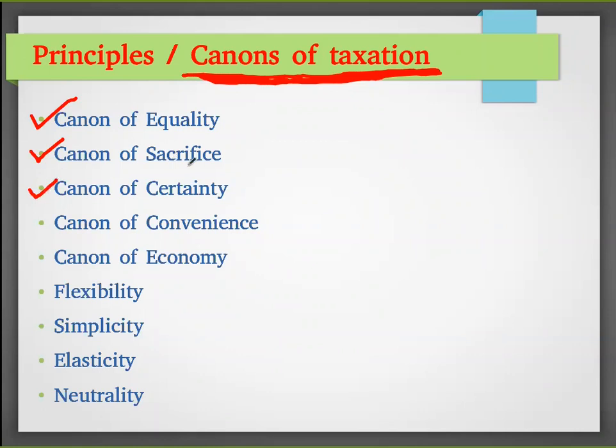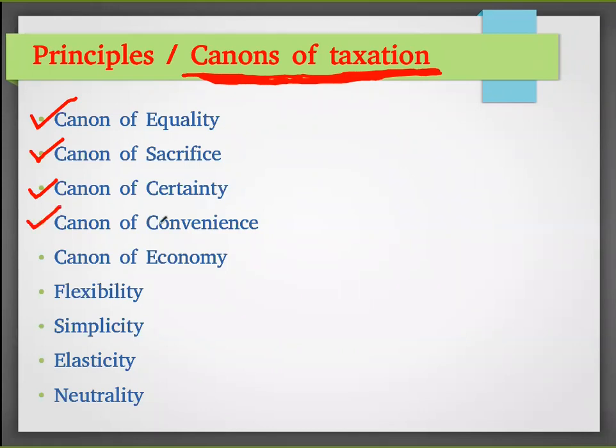Canon of certainty means the amount of tax to be paid should be certain. It should not vary. The people should know how much they have to pay. When they are earning up to 5 lakh, they should be aware that they need not pay any tax. When they are earning 10 lakhs, they should be aware that they have to pay 10 percent of income, and what benefits they can enjoy.